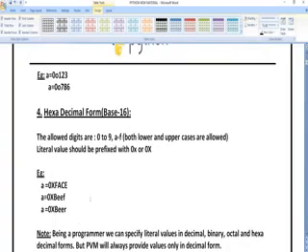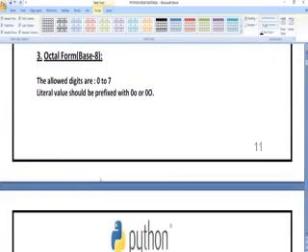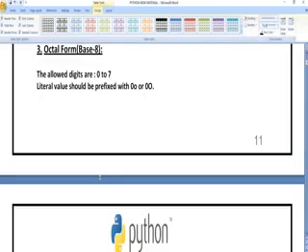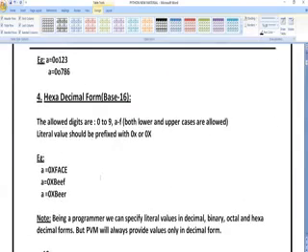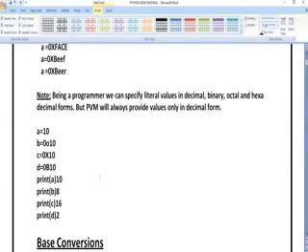Next, hexadecimal values use digits 0 to 9 and a to f, and they have a predefined prefix, which means we do not define it; it automatically has a prefix called 0x, with a small x or a capital X, like that. And octal form means these are the values that have a range from 0 to 7.